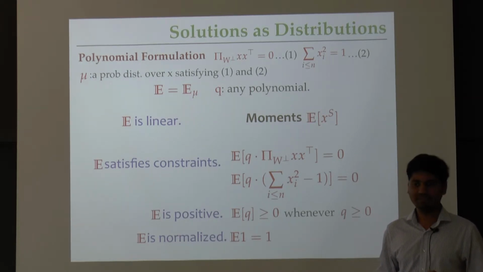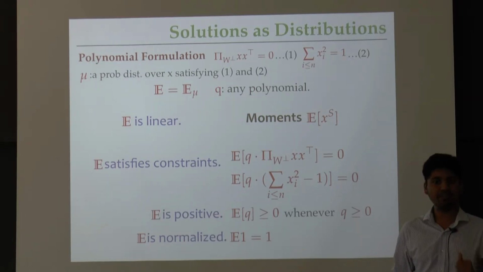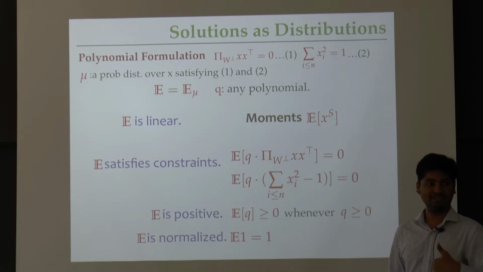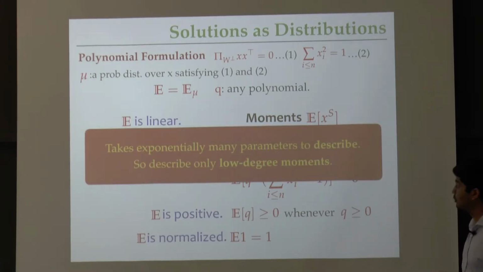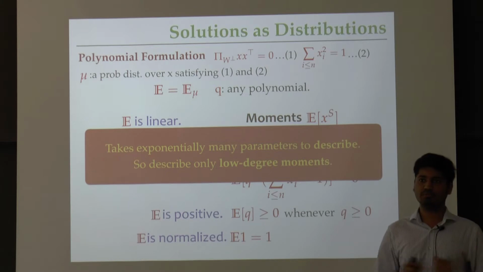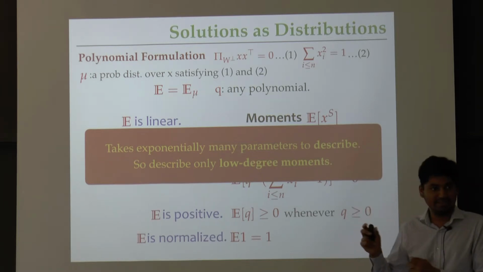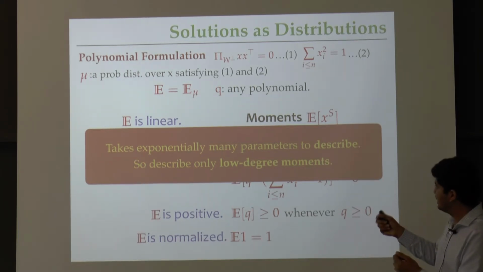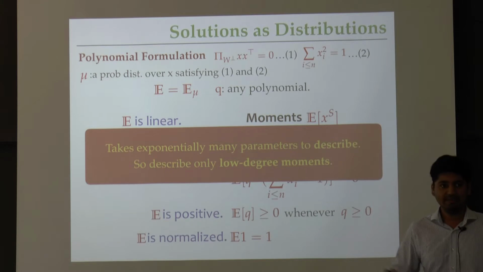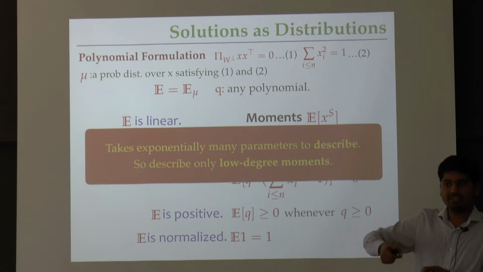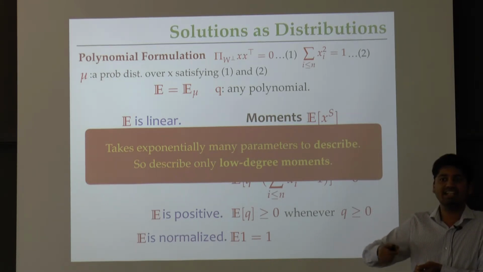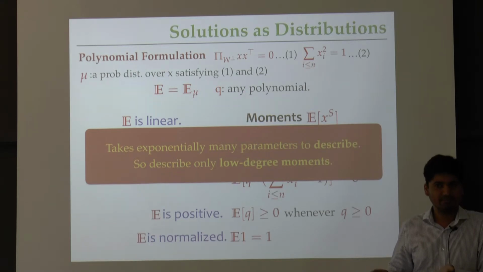So to correct this problem, just to have small input, I'm going to make the first lossy step in this approach, which is I'm going to look at only low degree moments of the distribution mu. Okay? So once I restrict to this, let's say if the degree is d, then the distribution is described by n to the d parameters, right? Because I'm only going to describe the expectation of degree at most d monomials. Okay?